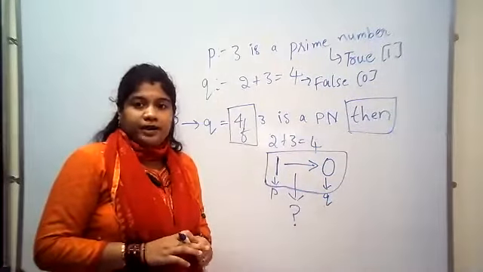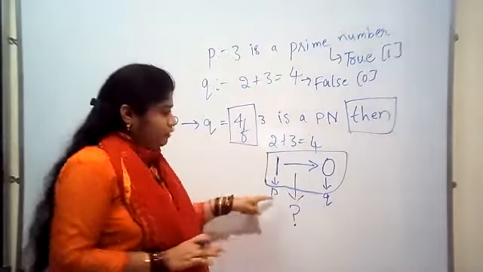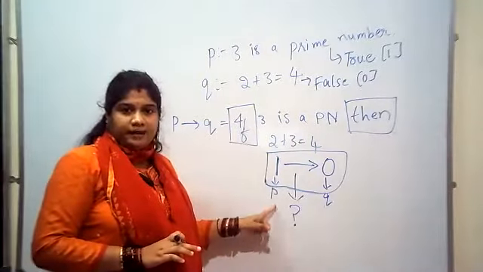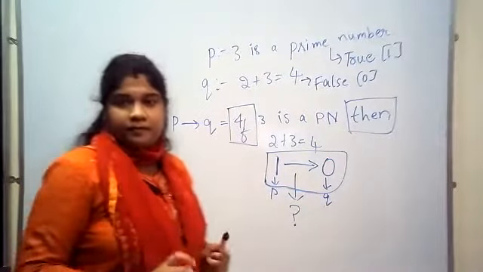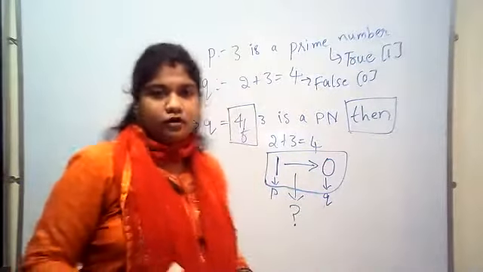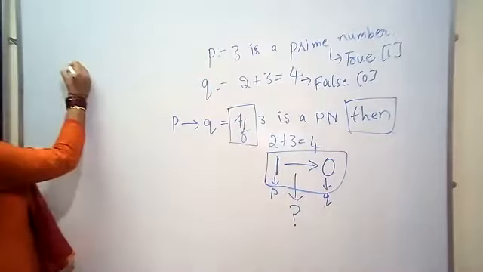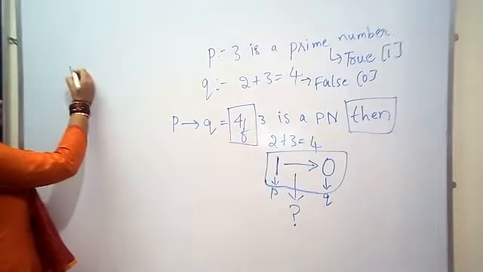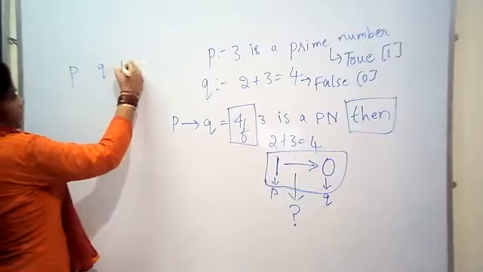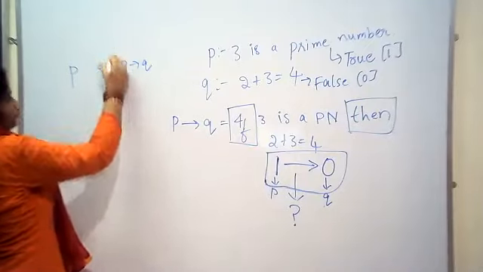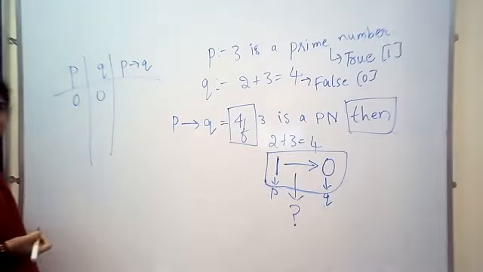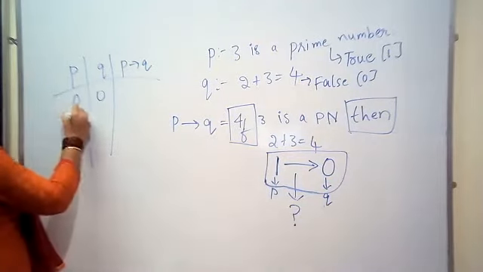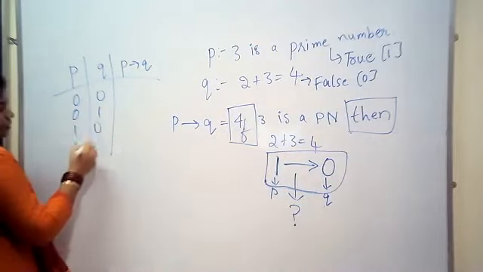Okay, fine. So I want the result. P is 1, Q is 1. Now we will write the truth table. See here, I'll write here P, Q, P condition Q. 0, 0, 0, 1, 1, 0, 1, 1.